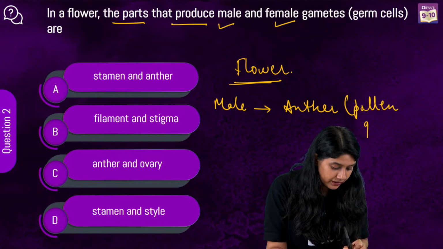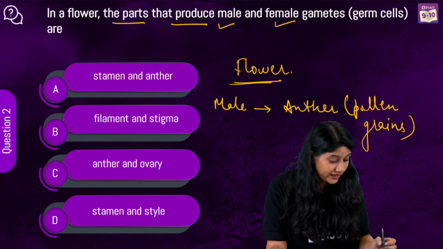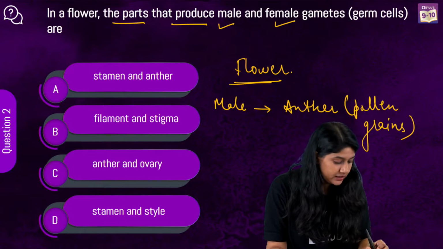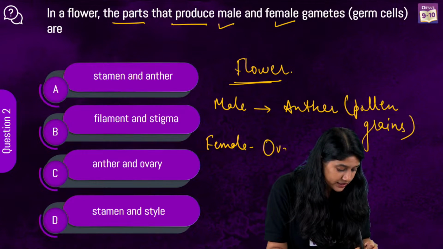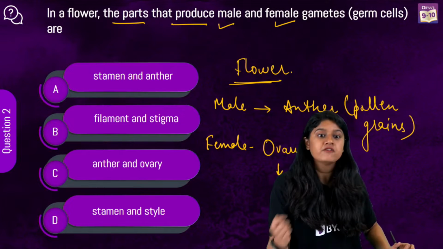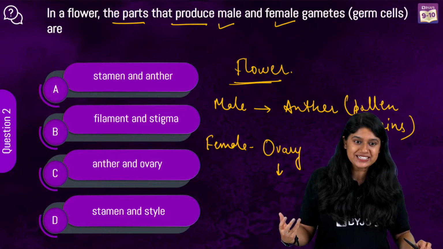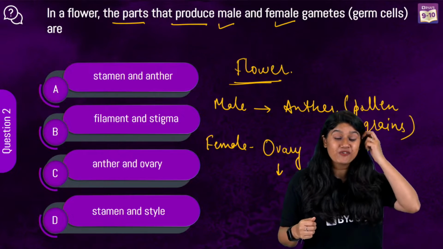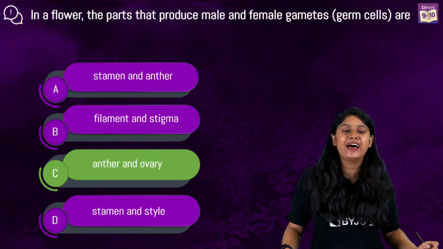And in the female we have the ovaries, where we have the ovules, and there we'll see fertilization happening and the further formation. Very good, everyone. So the correct answer is option C, anther and ovaries.